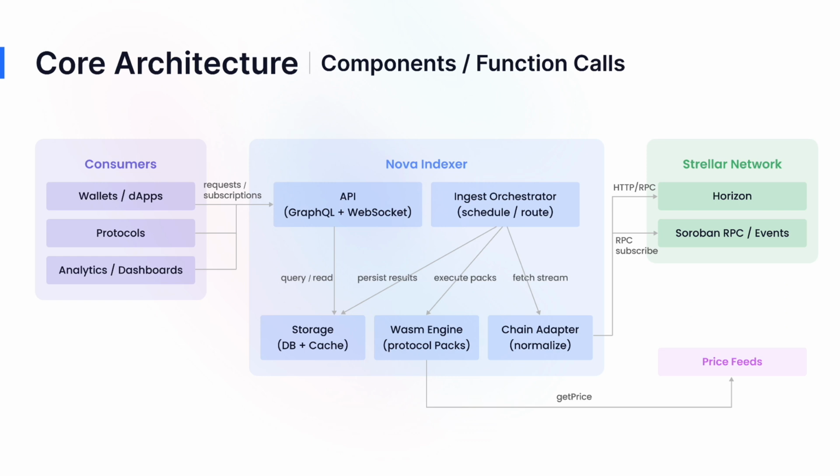Building on that, here's a closer look at the components and how they interact through function calls. At the center is Nova Indexer, with the API GraphQL plus WebSocket, handling requests from consumers, wallets, dApps, protocols, or dashboards, queries and subscriptions, fetch persistent results, or execute packs, pulling from storage. The ingest orchestrator schedules routes and streams, fetching from the chain adapter, which normalizes data from Horizon, Soroban events, or price feeds. The WASM engine runs protocol-specific logic in secure packs, like for Stellar DEXs or lending. This modular design allows easy extensions. Add a new pack for a protocol, and it's integrated. It's all open source, auditable, and optimized for Stellar's strengths.